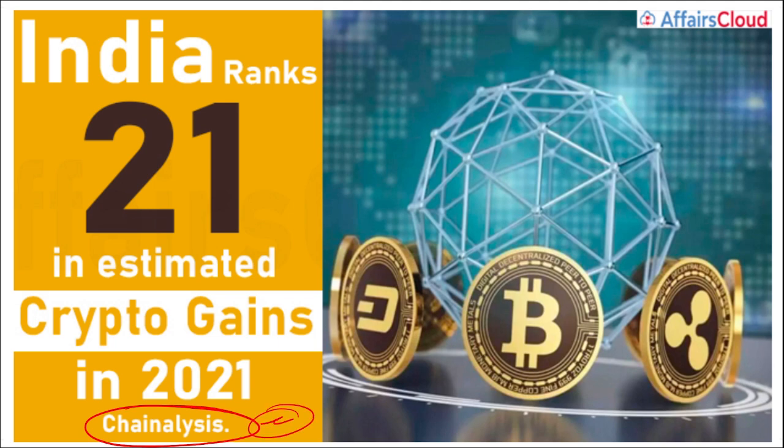Moving on, next data relates to Chainalysis. Chainalysis released data on cryptocurrency gains, that is cryptocurrency profits, for the year 2021. In this, the first position was taken by the United States of America, that is, the USA saw the maximum gains, and India secured the 21st position in cryptocurrency gains for the year 2021.